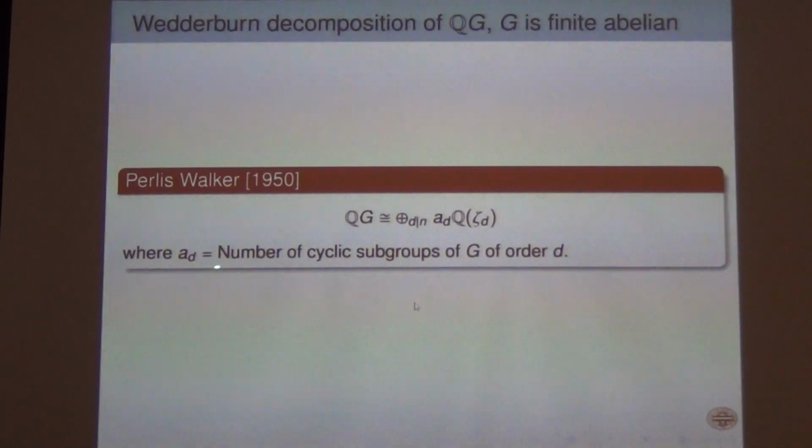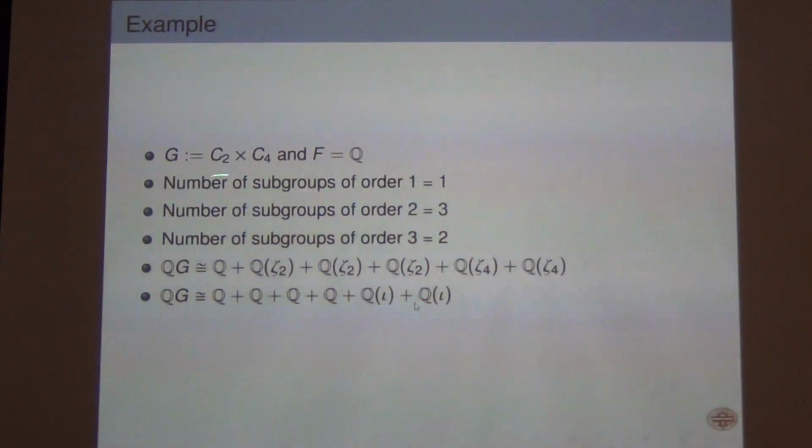It is precisely, for each d, as many copies of Q(zeta d), where zeta d is a primitive dth root of unity you adjoin to Q, as the number of cyclic subgroups of G of order d. Very nice theorem. For example, if you have G equal to C2 cross C4, determine the number of cyclic subgroups of each order, and then use the Perlis-Walker theorem, very beautiful, and it gives you the decomposition.